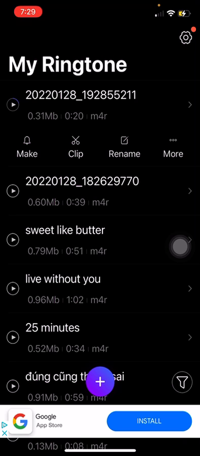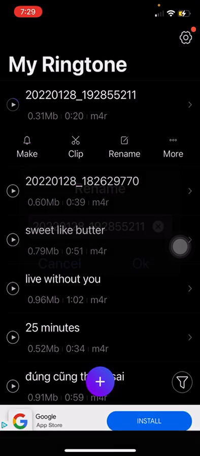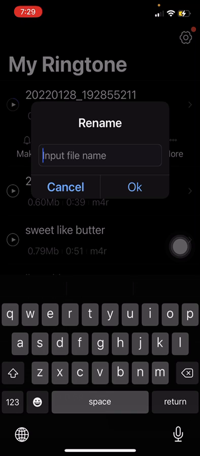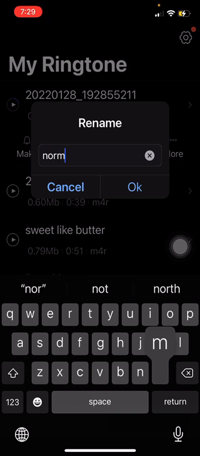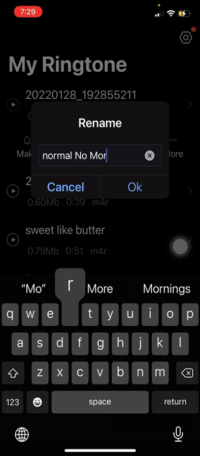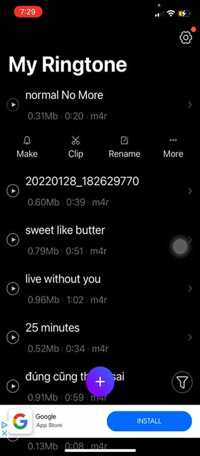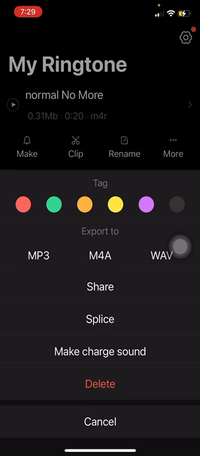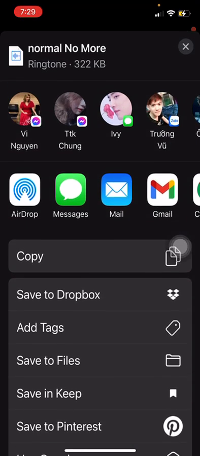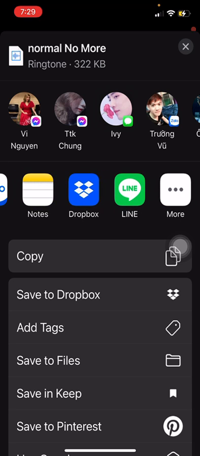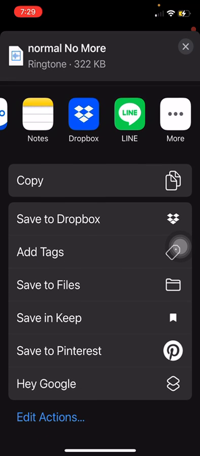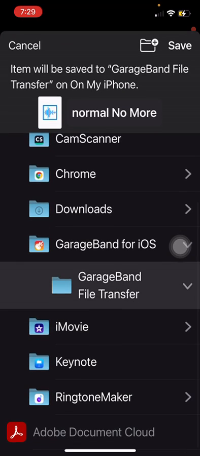So this song is called I Don't Want to Be Normal No More, so I'm going to rename that Normal No More. Once that's done, all you have to do is share. When you share, actually save to file. You go to save to file, and with me I save to GarageBand, so I save over there, hit save,